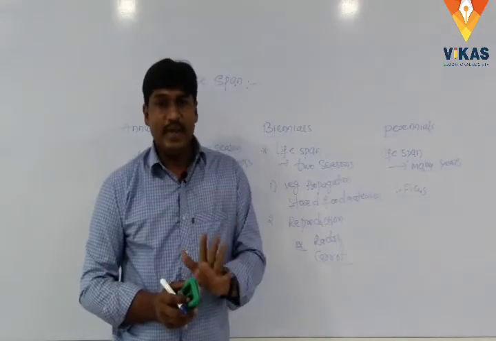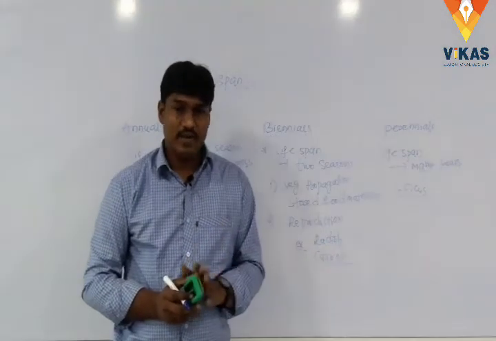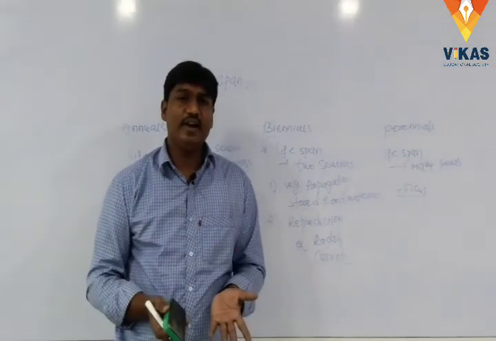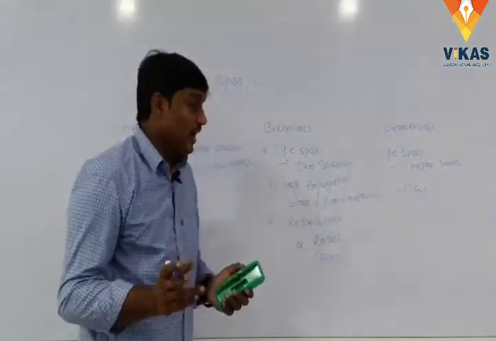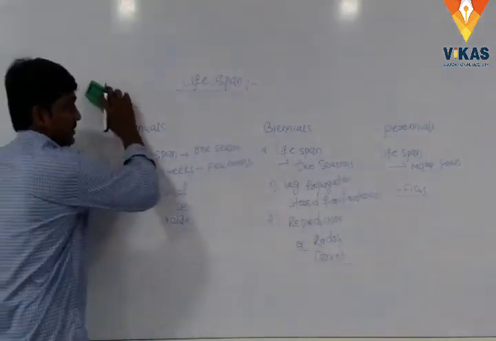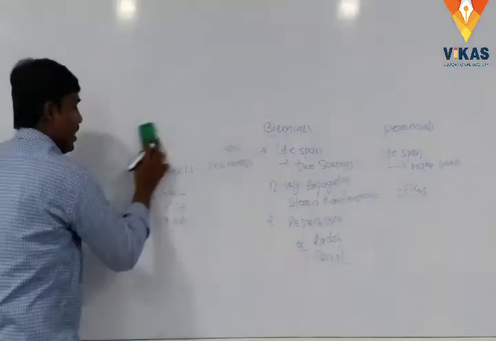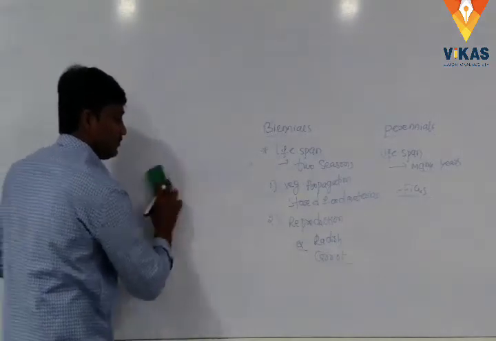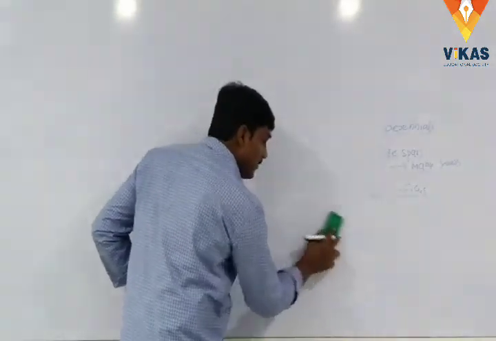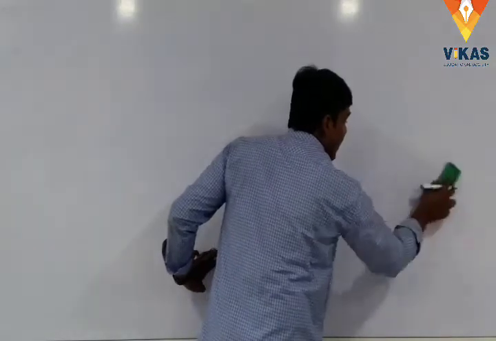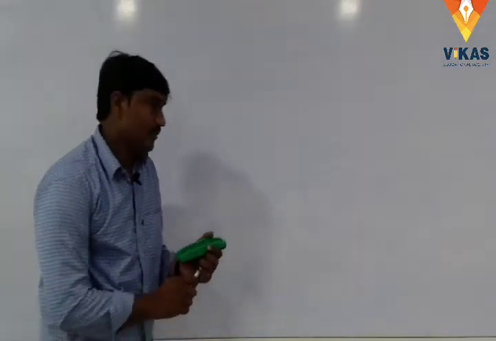Next, based on the size of plants, plants are divided into three types. Habit of the plants. What is habit of the plants?